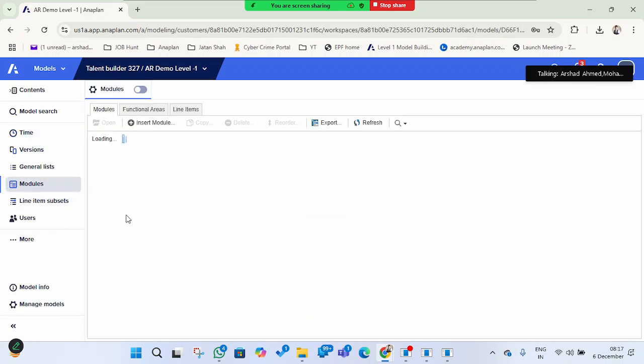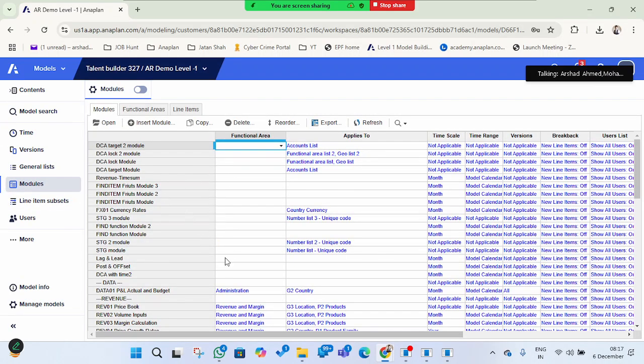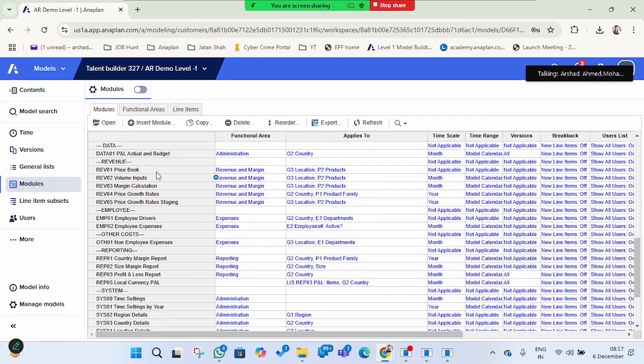Modules here. You can see here the functional areas. I've created one administration. In the administration, I have only data 01, actual and budget. And the revenue I've created here.